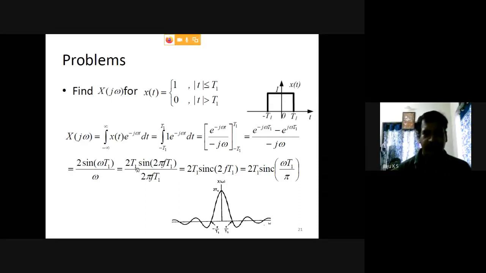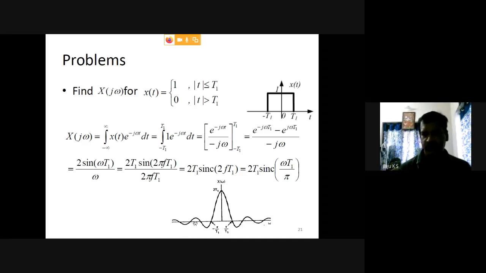Okay. Then this can be converted to a sinc function. The same one we can convert to 2t1 into sine 2 pi f t1 by 2 pi f t1. So this term is equal to 2t1 into sinc of 2 f t1.